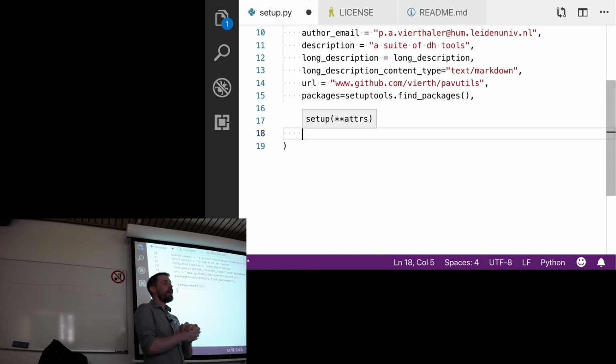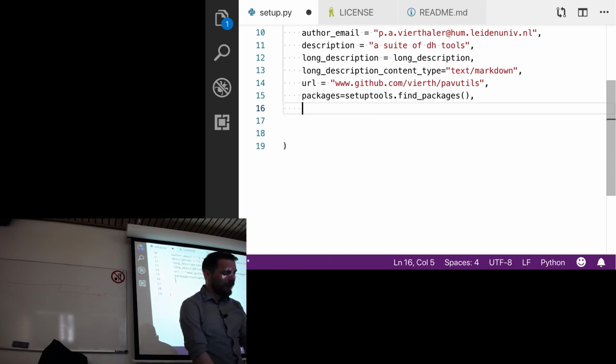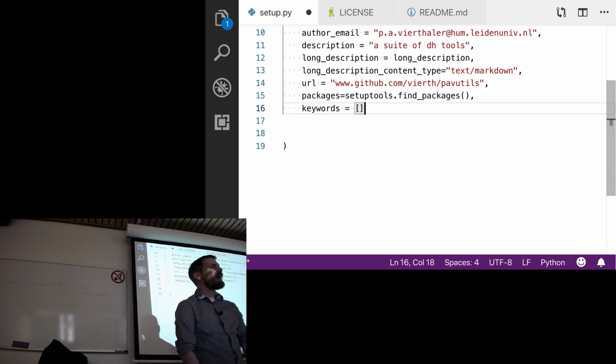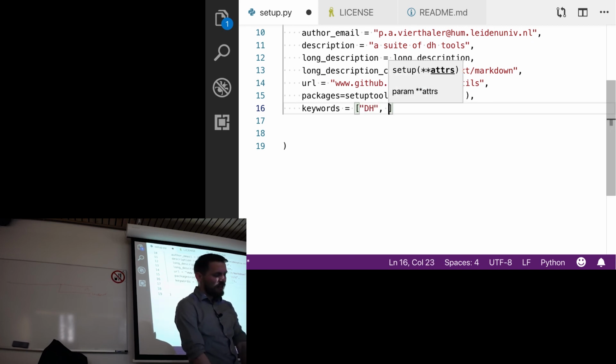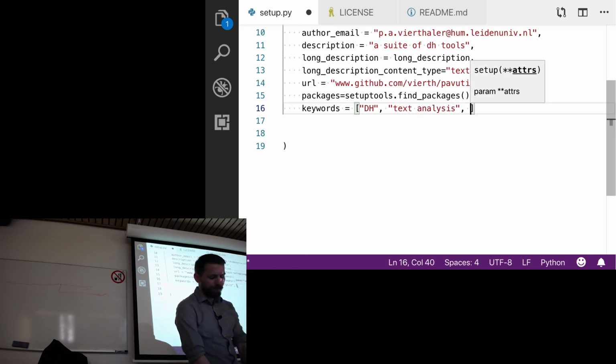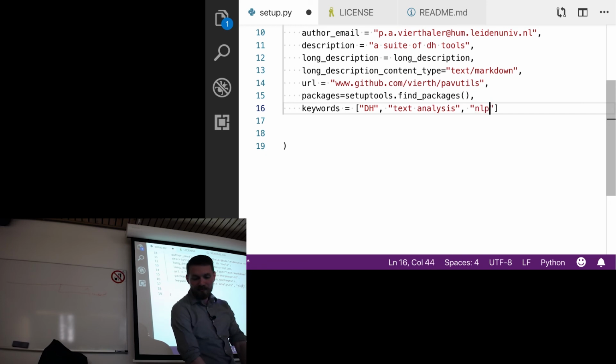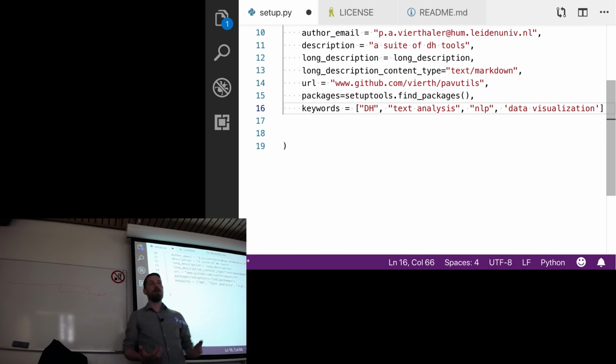Are there any questions so far? We're getting quite close to being able to install this. We also might want to add some keywords that describe our project. You know, I might add something like DH, text analysis, NLP. If I have data viz, I might have data visualization as a keyword. Any sort of keyword that'll help people find your code. Okay?